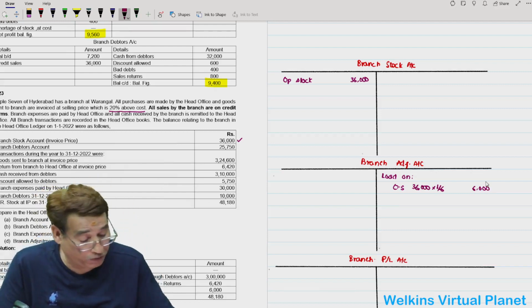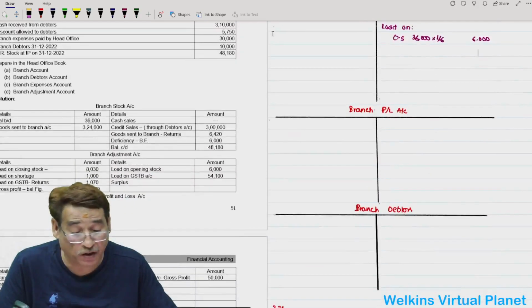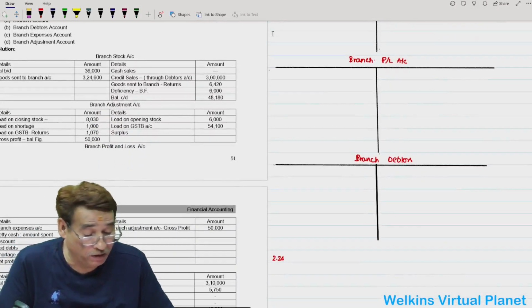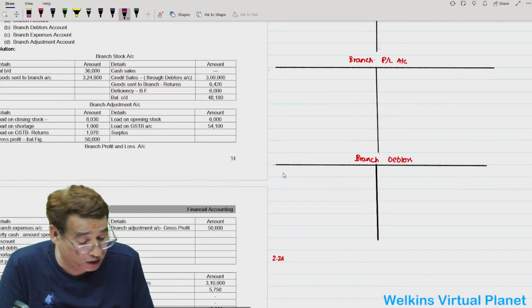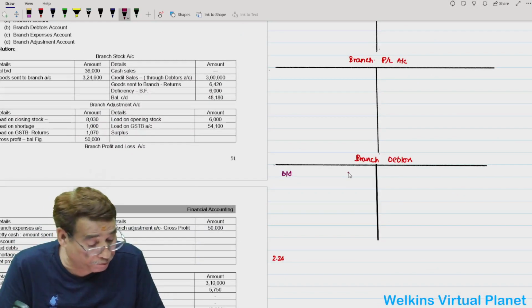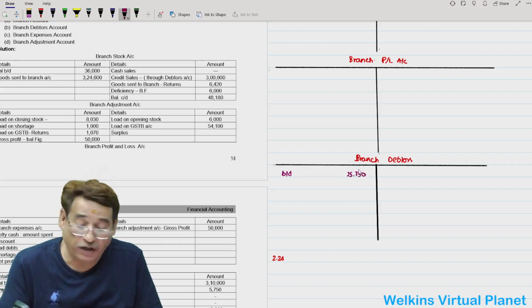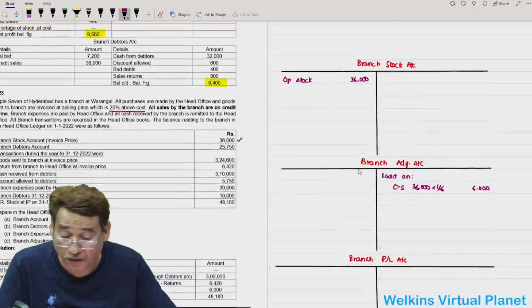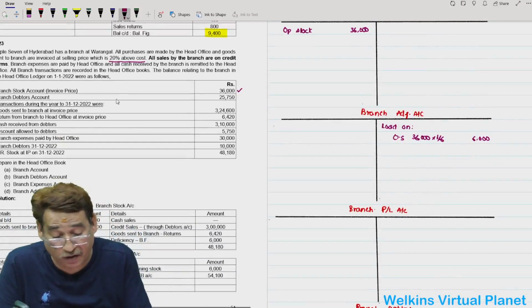Branch debtors opening balance is given to you, that is 25,750. So in the branch debtors account, you will write here balance brought down 25,750.